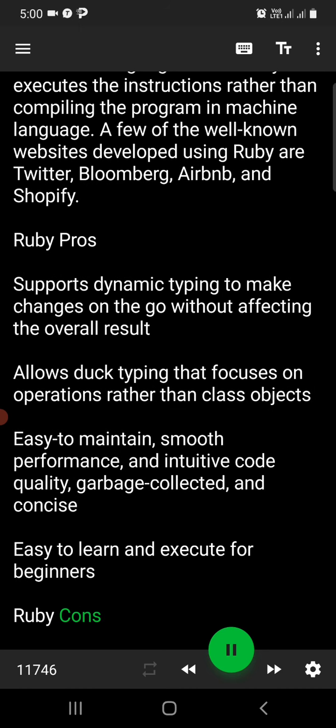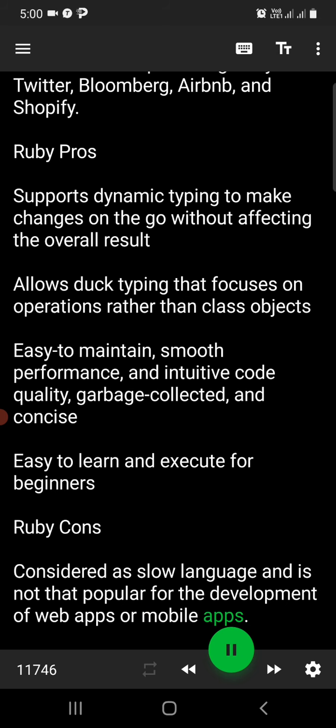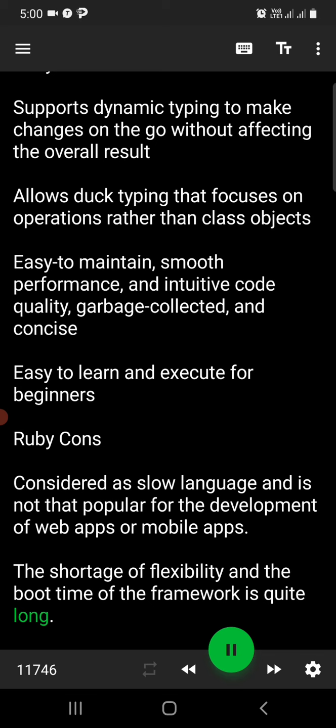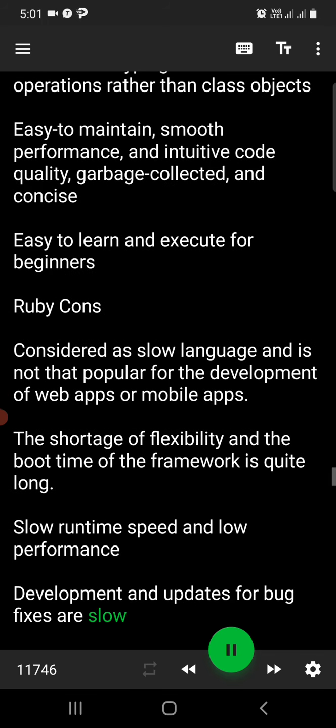Ruby cons. Considered a slow language and is not that popular for the development of web apps or mobile apps. The shortage of flexibility, and the boot time of the framework is quite long. Slow runtime speed and low performance. Development and updates for bug fixes are slow.